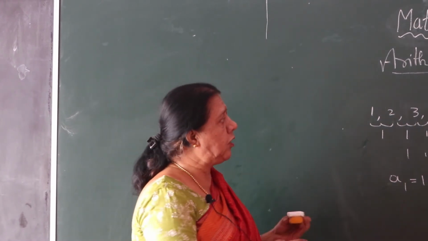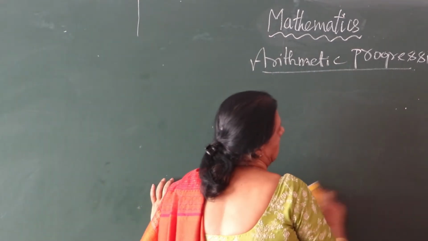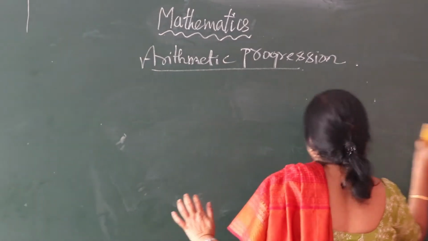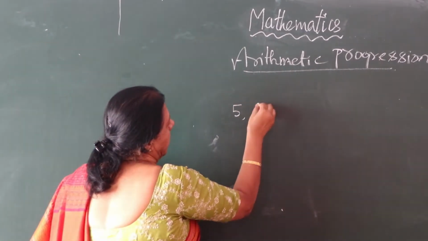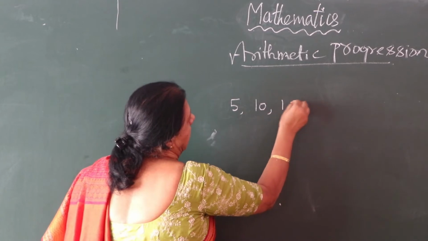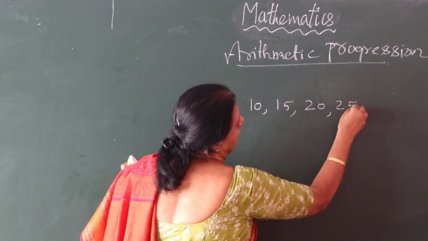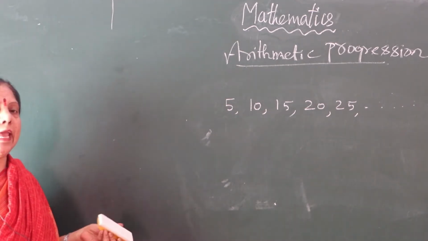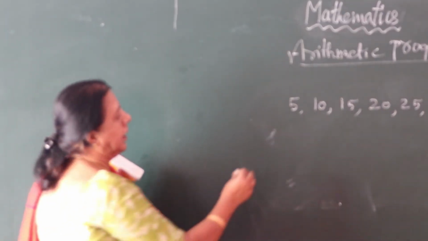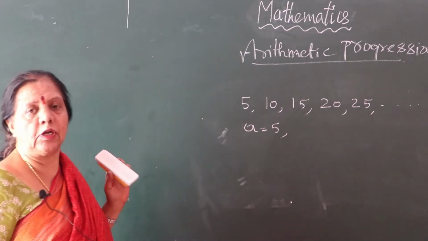So now let us go for another example. Take, for example, 5, 10, 15, call out all of you, 20, 25, etc. So in this sequence, what is a? What do you mean by a? That is the first term. What is a here? a is 5. Am I right, children?